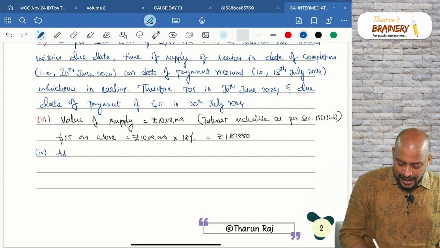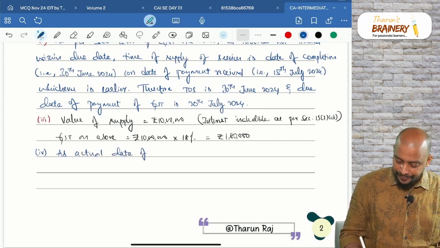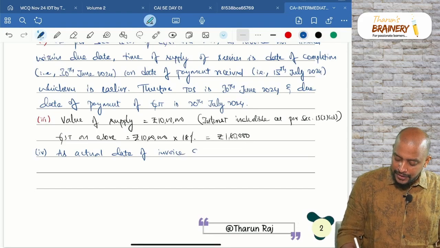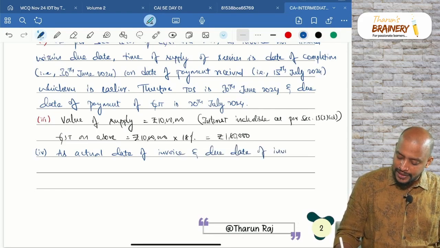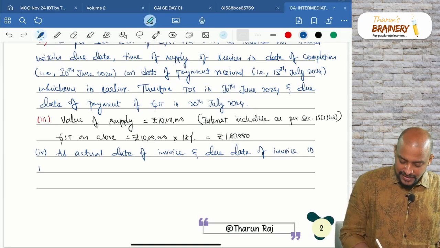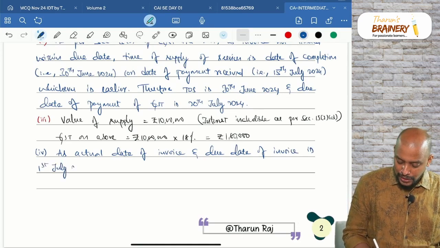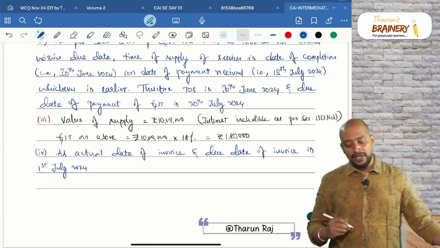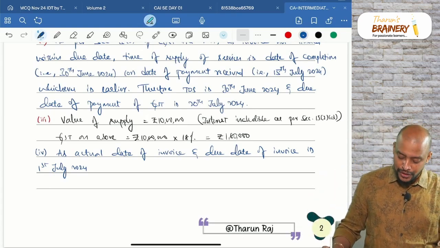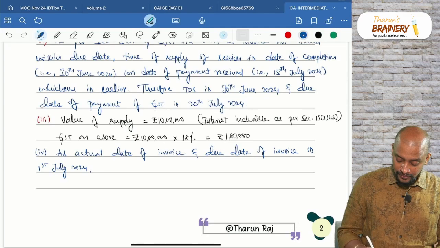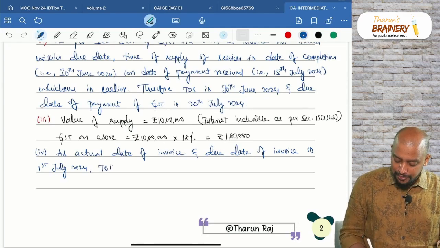As actual date of invoice and due date of invoice, both are 1st July 2024. So time of supply is actual date of invoice. What is that actual date of invoice?